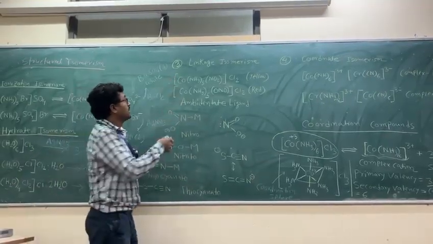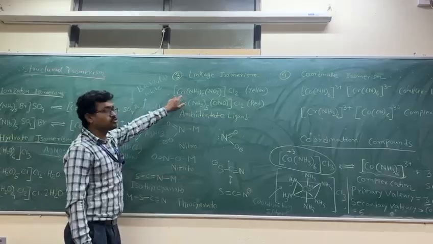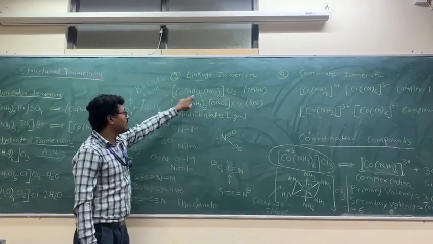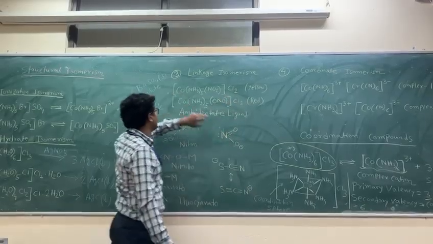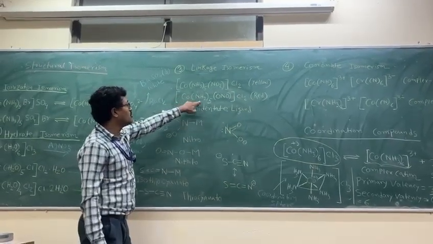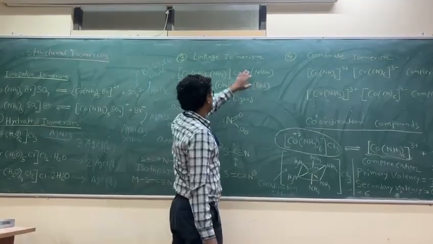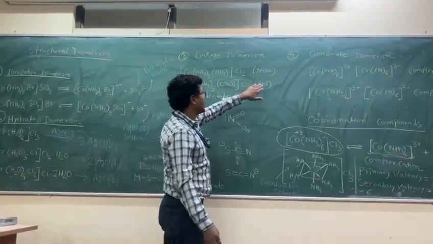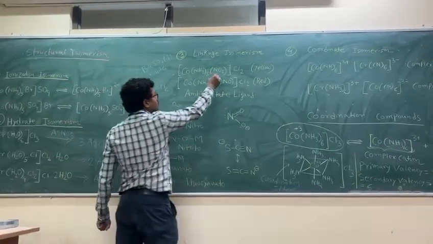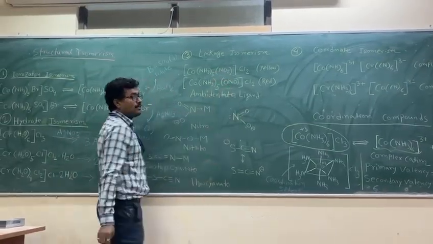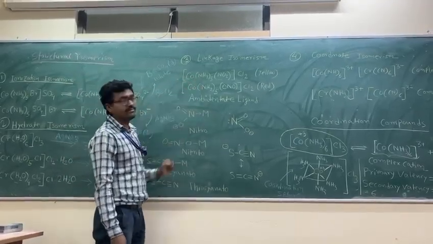Linkage isomerism. First I am taking two examples. The first one is [Co(NH3)5(NO2)]Cl2, with NO2 inside the third bracket and Cl2 outside. The second one is [Co(NH3)5(ONO)]Cl2, with ONO inside the third bracket and Cl2 outside. The first one is yellow in color, the second one red in color. Why is it called a linkage isomer? In both cases you can see the same molecular formula, but the linkage between metal and ligand is different.